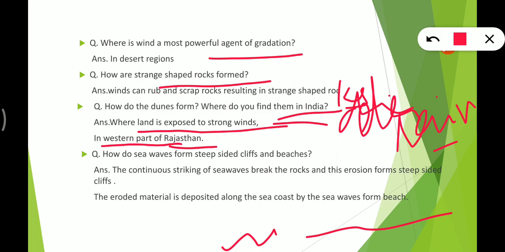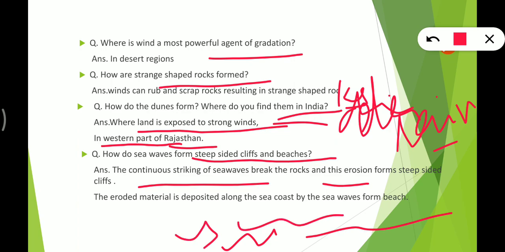How do sea waves form steep sided cliffs and beaches? Very simple. Continuous striking of sea waves breaks the rocks, they erode the rocks, and this forms cliffs.